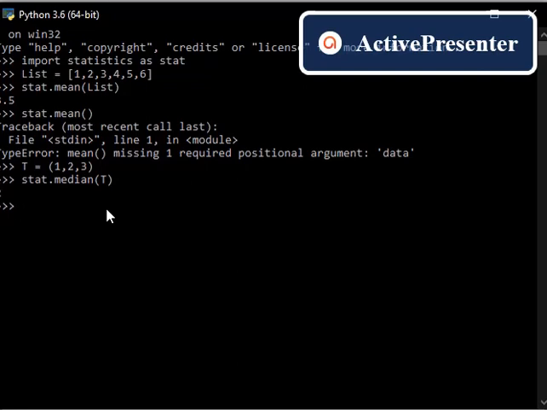Another case: I will make a second tuple, t2, something like 2 comma 5 comma 7 comma 4 comma 1 and so on. It is like 1 2 3 4 5 6, totally 6 values are there. It means the count is even. I'm trying to find the median for this.